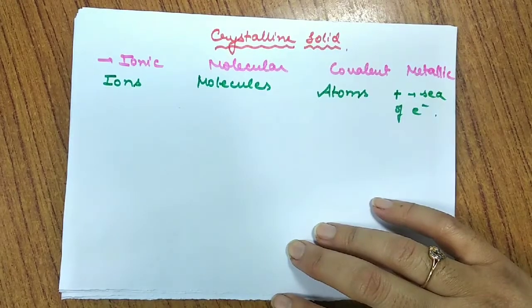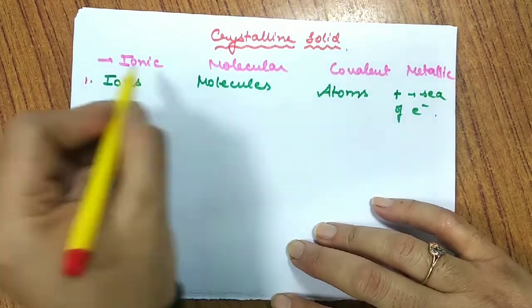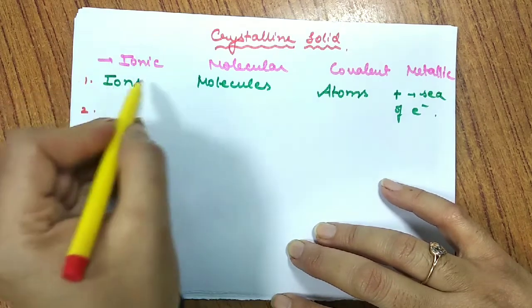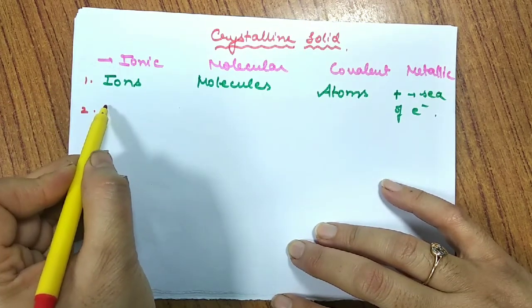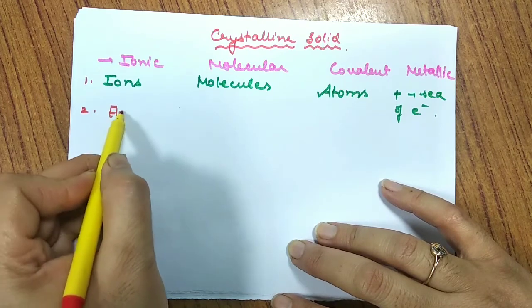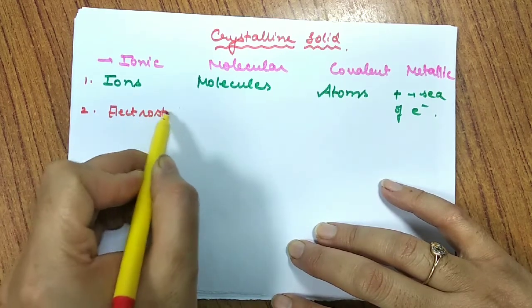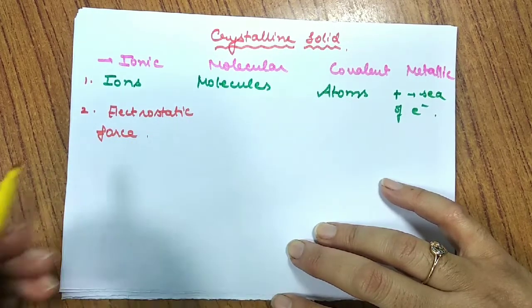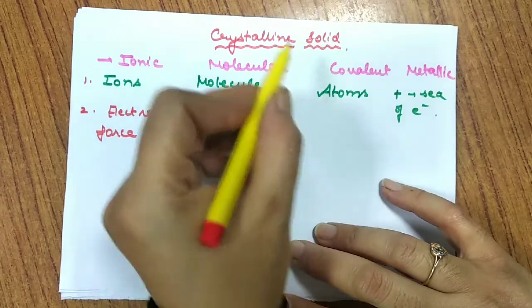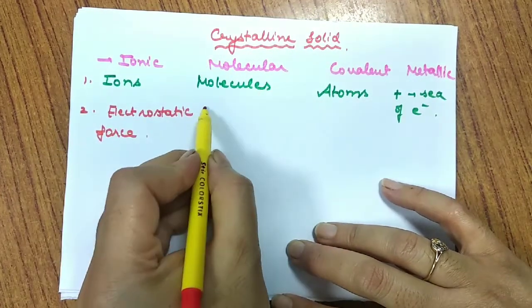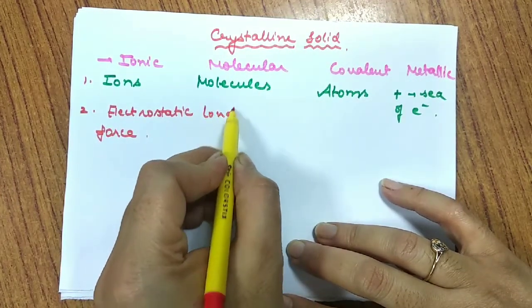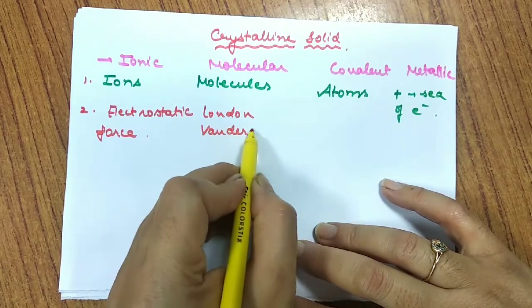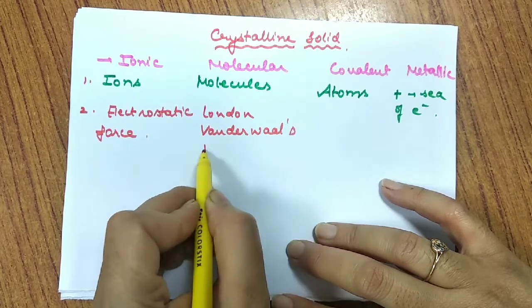When we move further, the second point of difference is the bonding forces. When we talk about ionic, what type of bonding forces do we have? Ionic bond, so we call it Coulombic electrostatic force of attraction. When we talk about molecules, intermolecular forces are there: London forces, van der Waals forces, and hydrogen bonding.